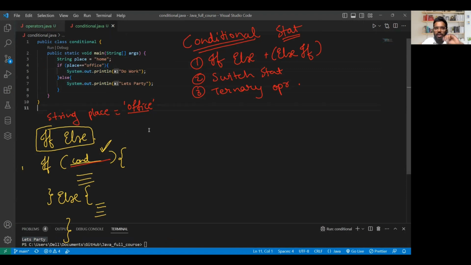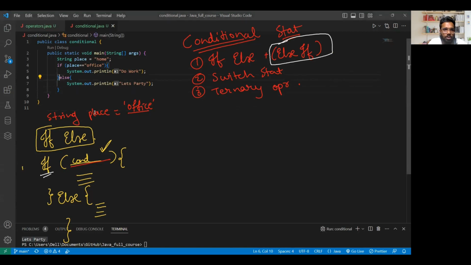Okay. Now let's imagine we have multiple conditions. We also want to check if he is particularly in the library. If he is in the library, then what do we want? We'll tell him to study. So if we have multiple conditions, more than two, then there is the use of else if. How can we use else if? The syntax is similar to the if statement, but we are giving an extra else if. So let's do it here and check how it is.